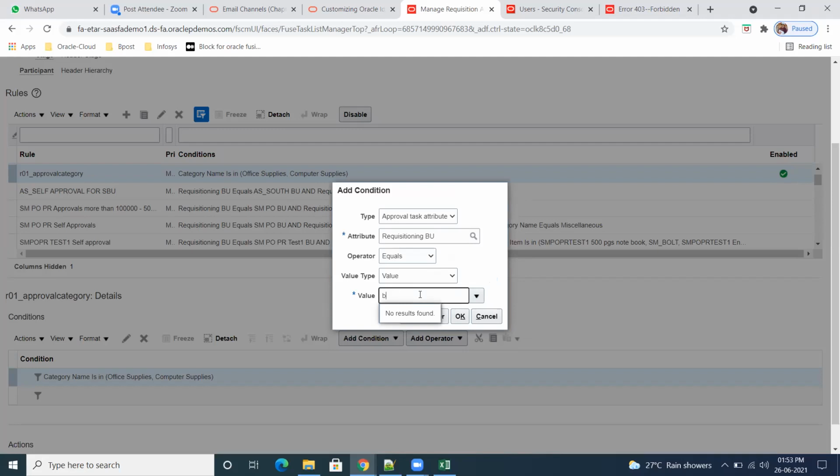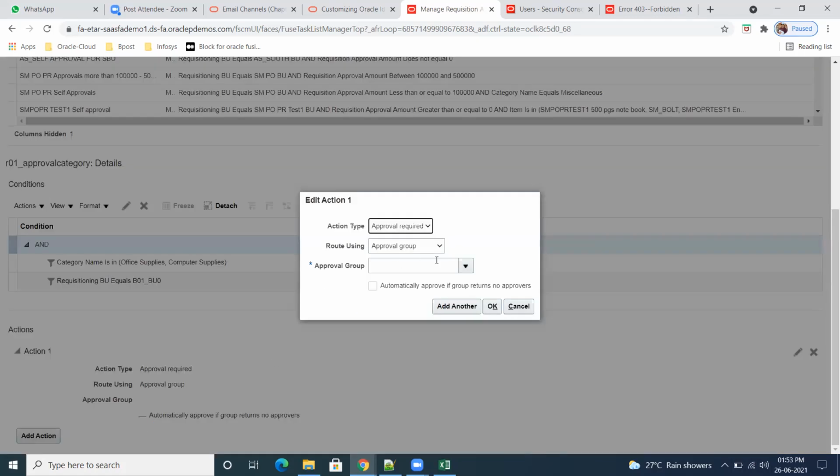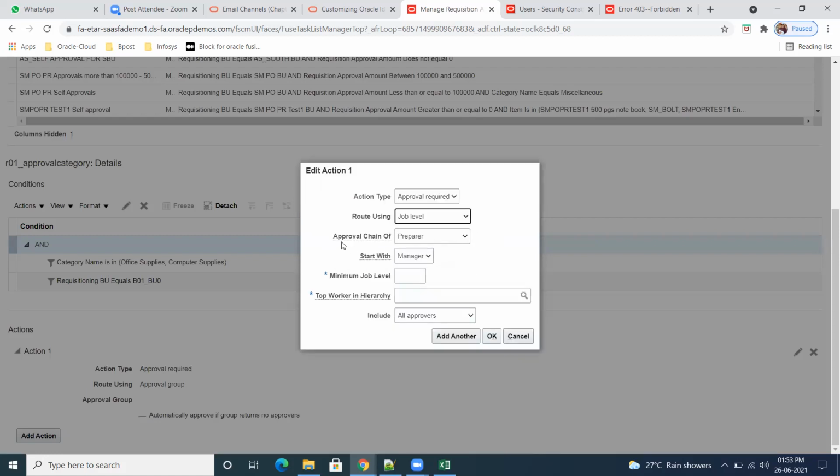B01. You go to add action. Job level. Approval chain of preparer. It will start from where?